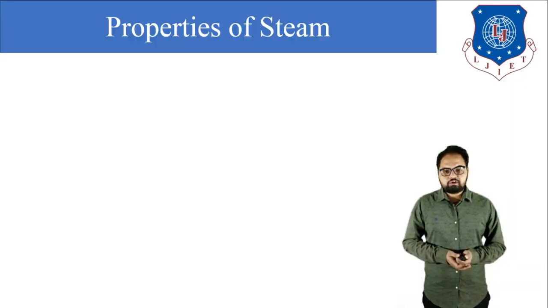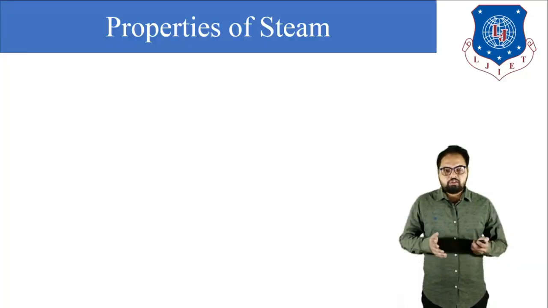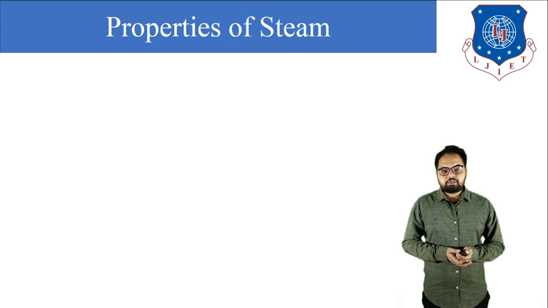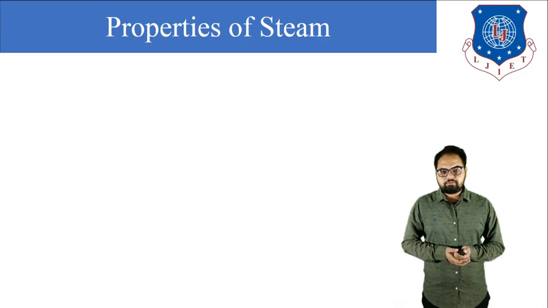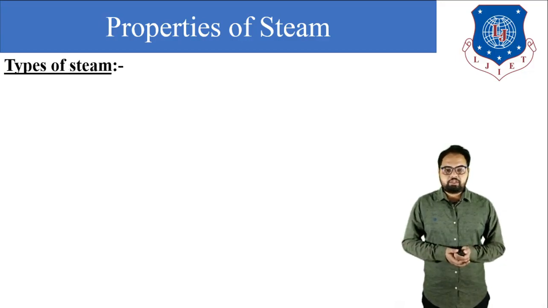Today in this video session, we are going to discuss the basics of properties of steam, like which are the different types of steam and the equations for enthalpy of wet steam, dry steam, superheated steam, equation for specific volume of wet steam, dry steam and superheated steam, and what is dryness fraction, what is wetness fraction. Okay, so let's start. The first is types of steam.